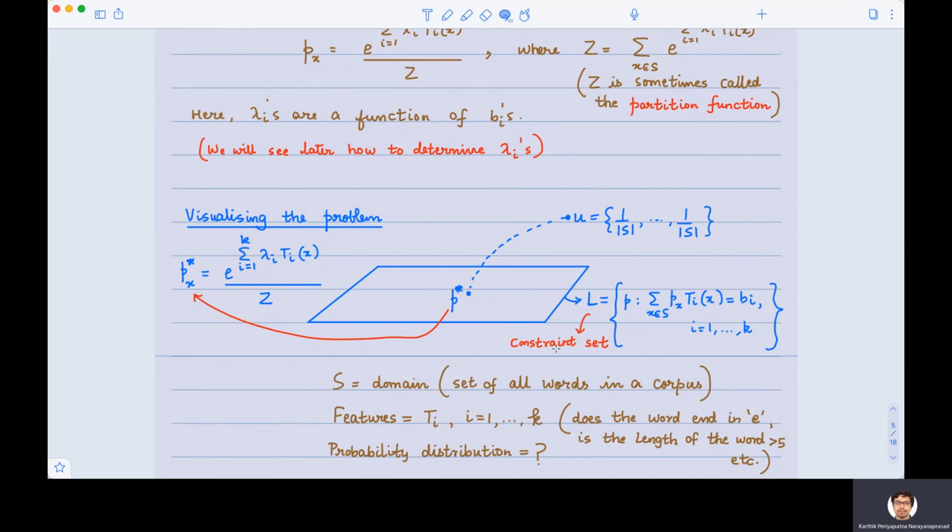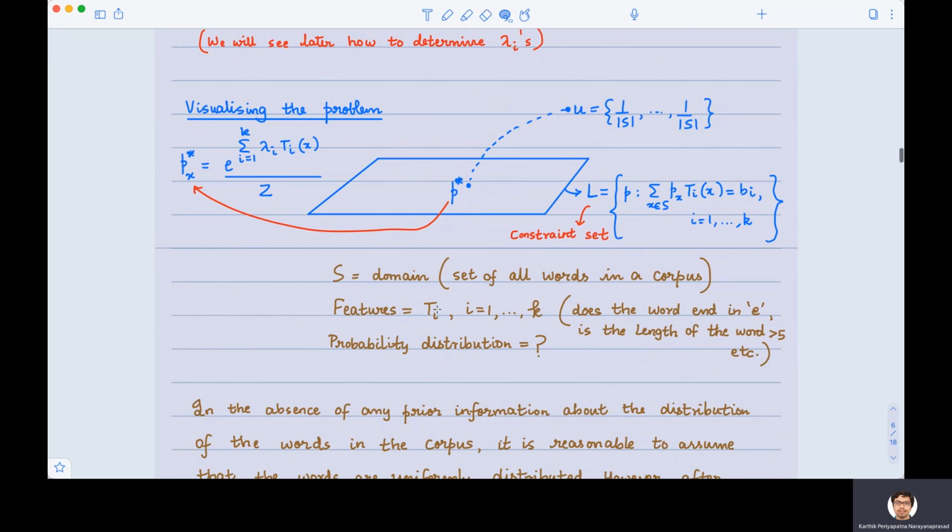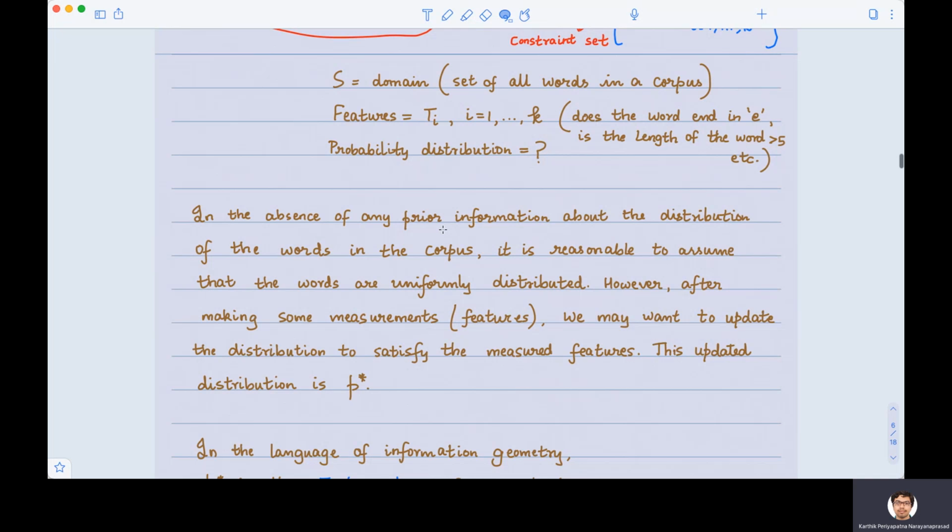That is the question. Is there a structured way to update the uniform distribution to a distribution which satisfies the constraints? Well, we now have an answer. One structured way to update the uniform distribution is to follow the principle of maximizing the Shannon entropy, or equivalently minimizing the KL divergence. By doing so, we arrived at this particular distribution where the lambda i's depend on the measurements b i. Okay, so this is what we have done till now.